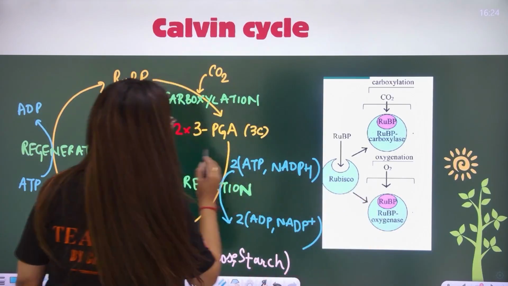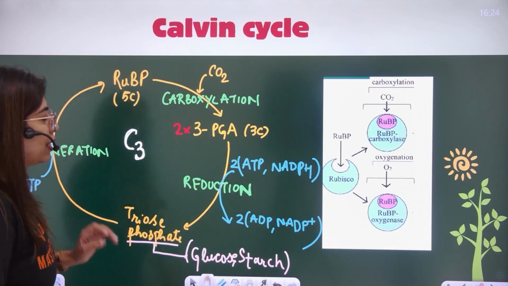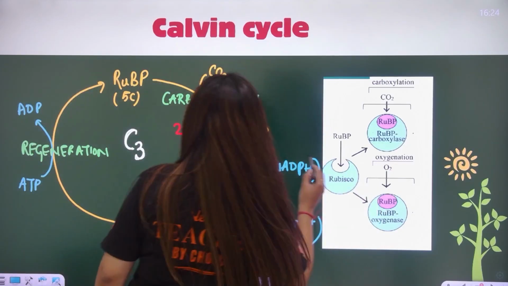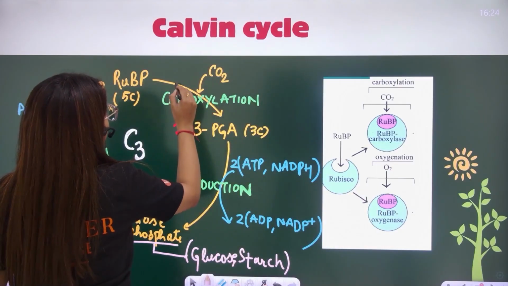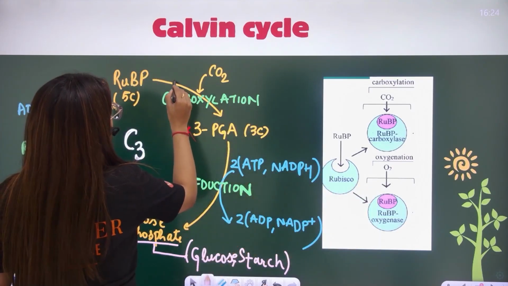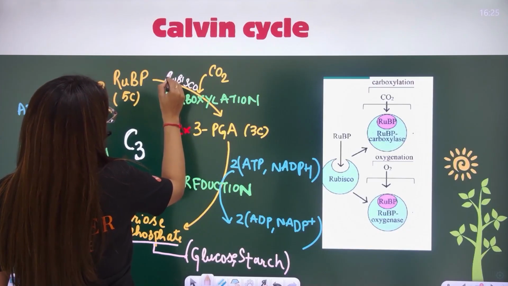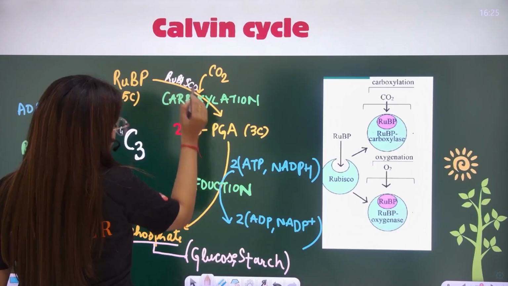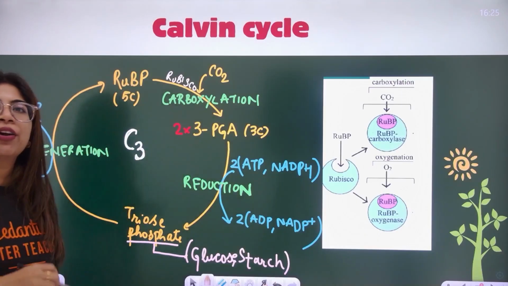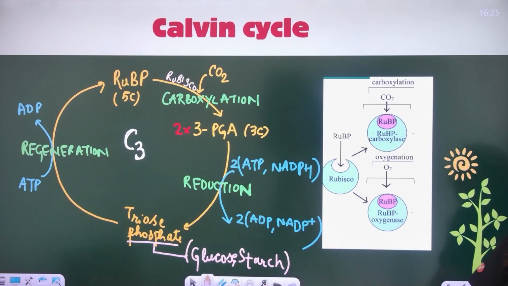All my dear kids, this is nothing else but the C3 cycle or the Calvin cycle. It is a universal cycle happening in all the plants. And where is Rubisco? Yes, at this step where carbon dioxide is getting fixed, we are using Rubisco here. I'll write it again. We are using Rubisco at this step that I already told you. So this, everyone, which is in front of you, is nothing else but the Calvin cycle.